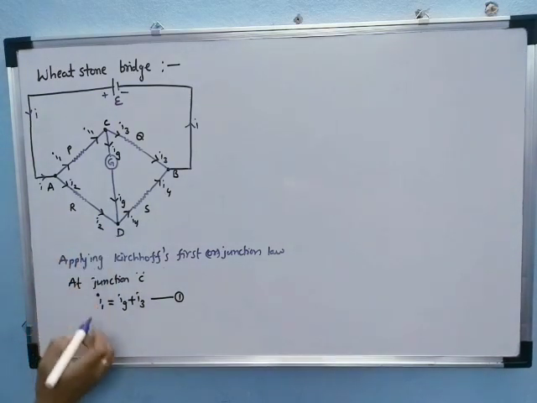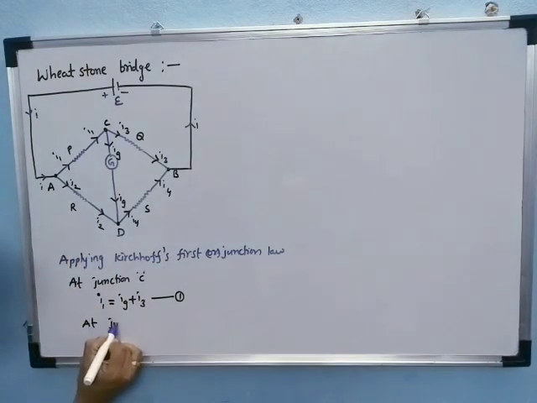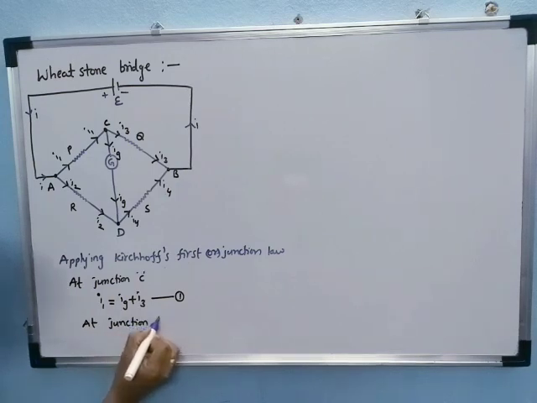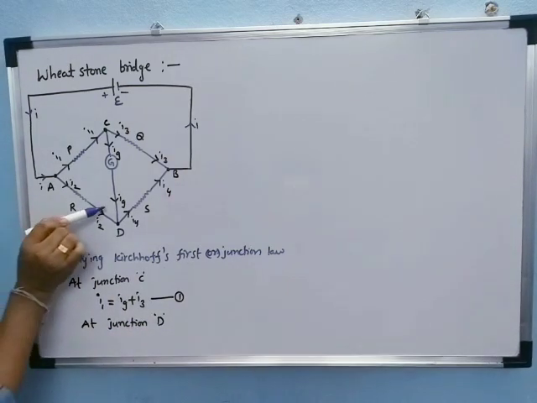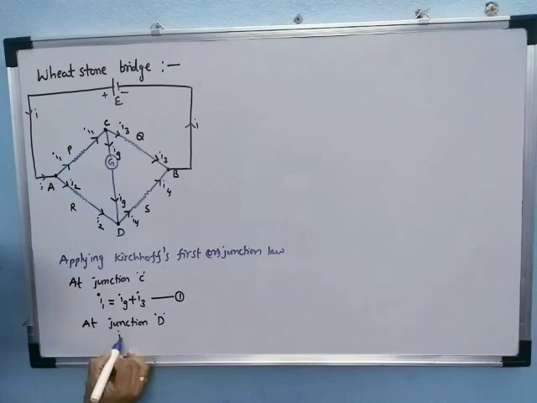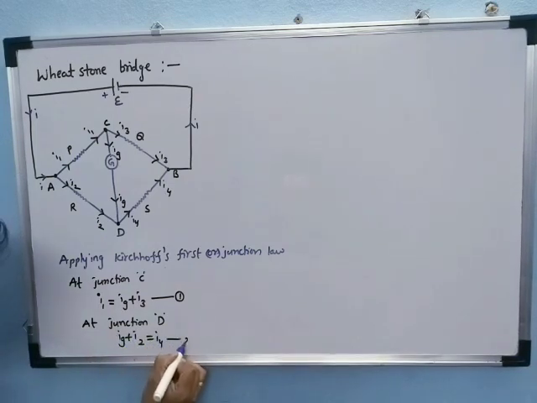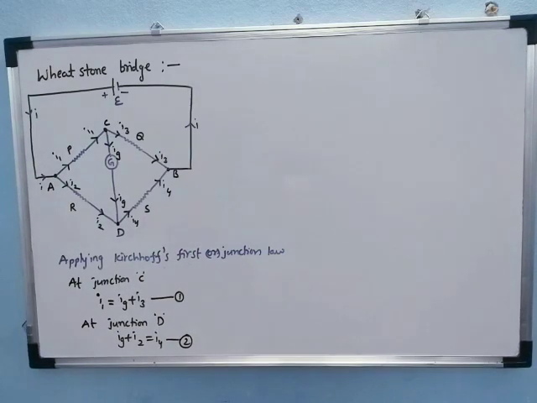Similarly we can apply it at junction D. The entering currents are Ig plus I2, equal to the leaving current I4. This is equation 2, the Kirchhoff first law applied.